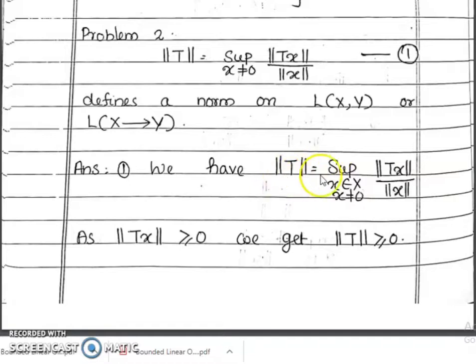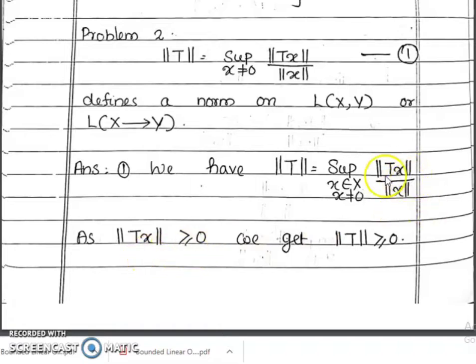So we have this is equal to this one, and clearly this is a norm on Y. Therefore norm is greater than or equal to 0. Therefore this value is always greater than or equal to 0. Therefore the supremum of these values is always greater than or equal to 0. This implies this is also positive. I forgot to write this.